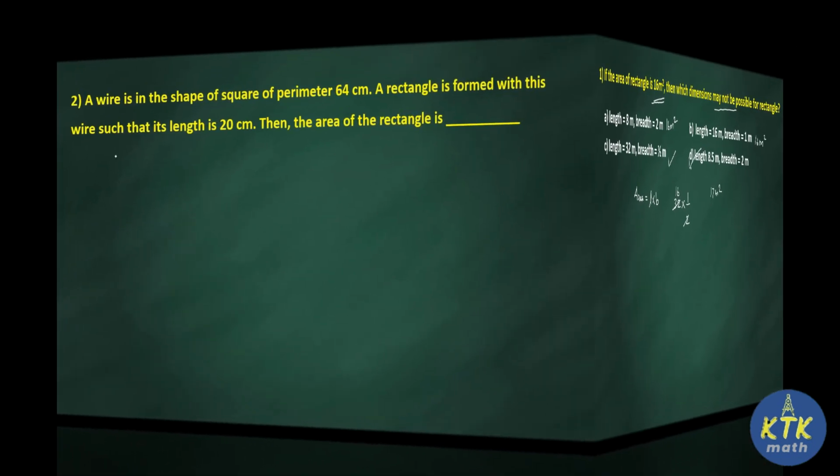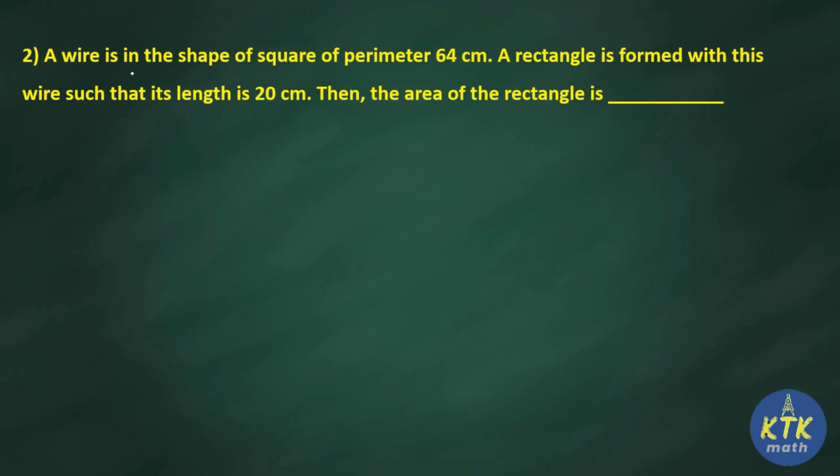Question number 2. A wire is in the shape of square of perimeter 64 cm. A rectangle is formed with this wire such that its length is 20 cm. Then area of rectangle is. So just to read the question properly, here we are comparing two shapes. One is square, another one is rectangle. Both are formed with the help of wire which has length 64 cm.